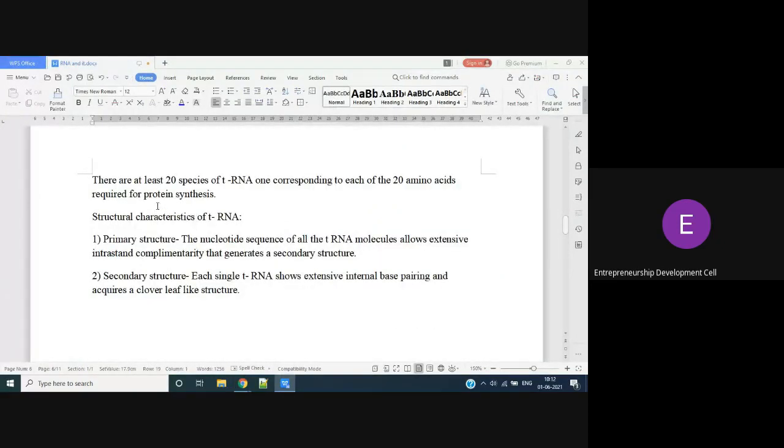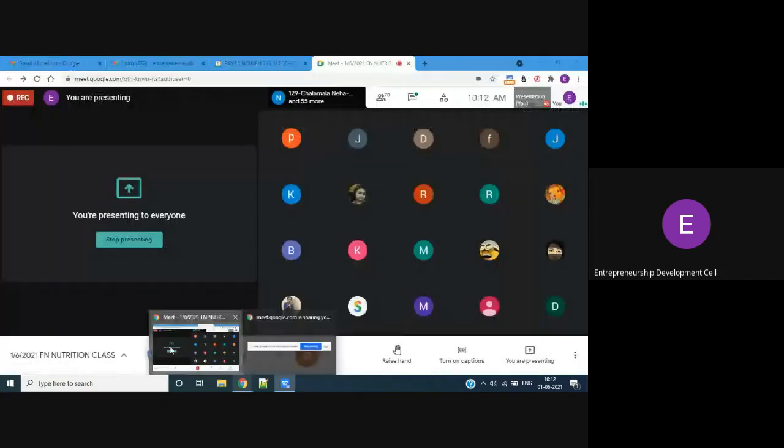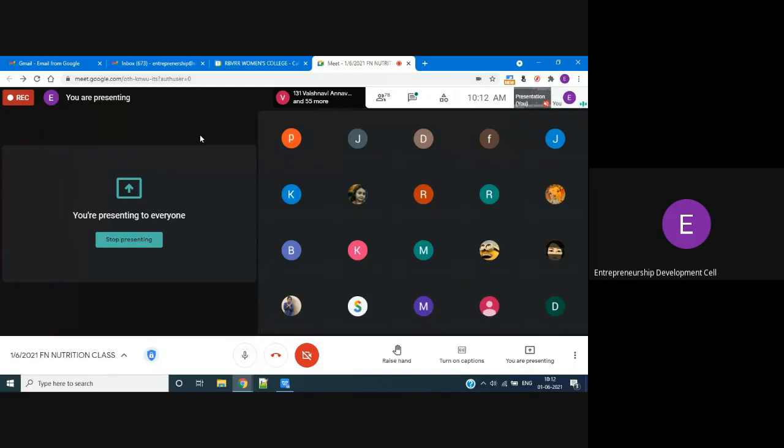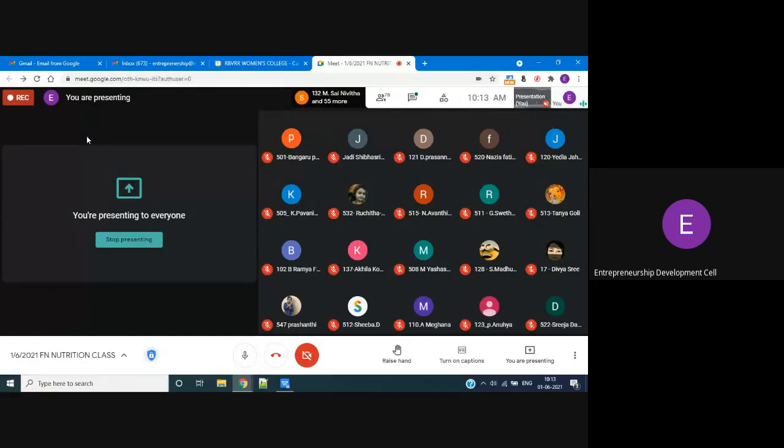There are 20 species of tRNA. Very important. Not only one tRNA is present in our body. There are 20 different species of tRNA. Why 20? Because each tRNA is transferring a different amino acid.